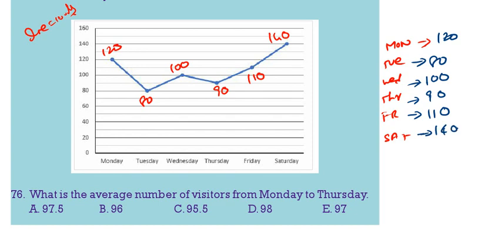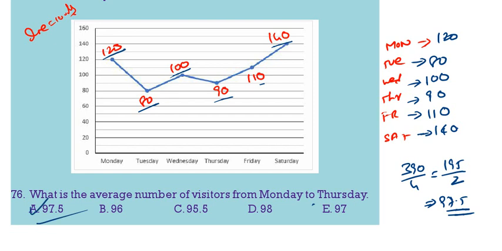Now come to the questions. What is the average number of visitors from Monday to Thursday? Monday to Thursday, 120 plus 80 is 200, 300, 390. So 390 divided by 4. 390 by 4 is 195 by 2, that is 97.5. 97.5 means 1 is the correct answer.